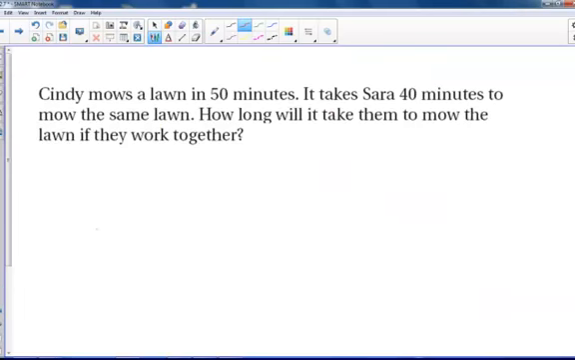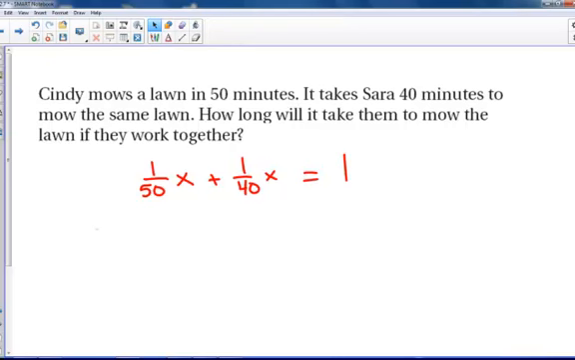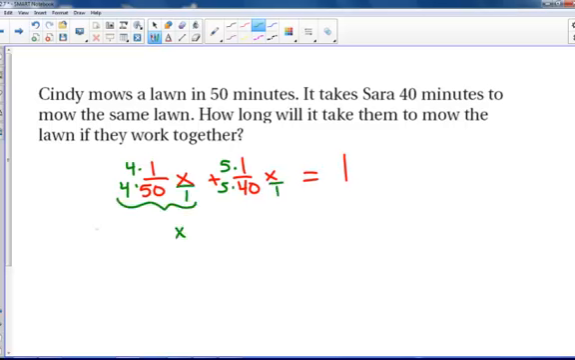Cindy mows the lawn in 50 minutes, so it takes her 1 out of 50 to mow the lawn. And Sarah mows the lawn in 40 minutes. And I want to know how long it'll take them to do one lawn. So x over 50 plus x over 40, I need this to be a common denominator. I'm going to multiply this by 4 and this by 5 to get them up to 200. So this is x is like x over 1. So this whole thing is x over 200,